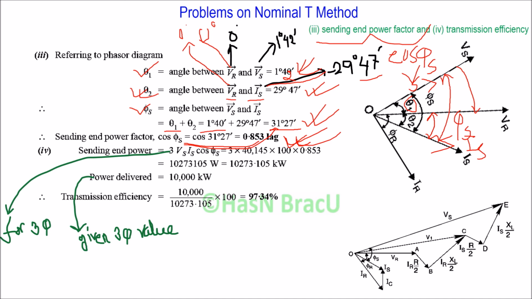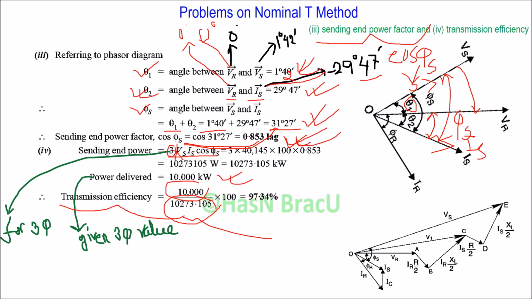Now we have to calculate transmission efficiency. What is the equation for transmission efficiency? Power delivered divided by sending end power, right? Here the sending end power we have to find for 3-phase, because power delivered is given for 3-phase. So for finding 3-phase sending end power, we just multiplied by 3, right?